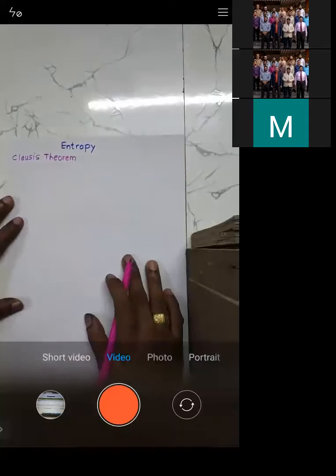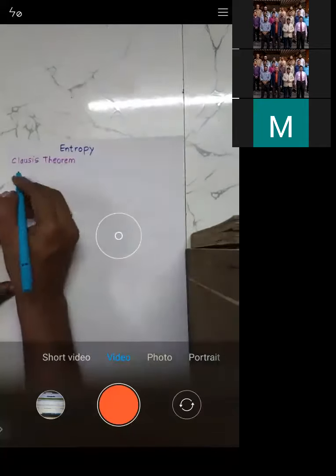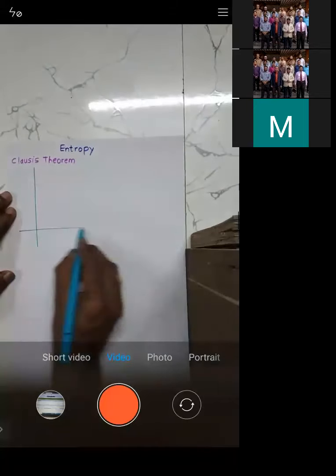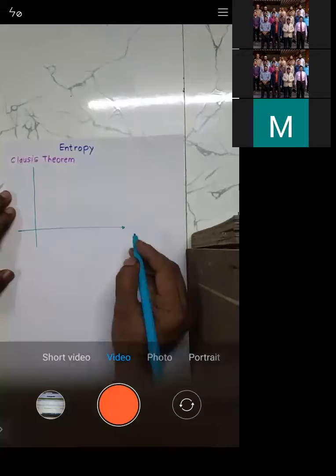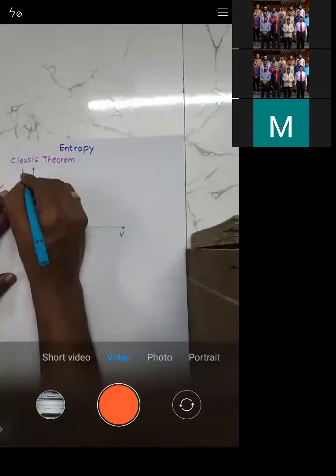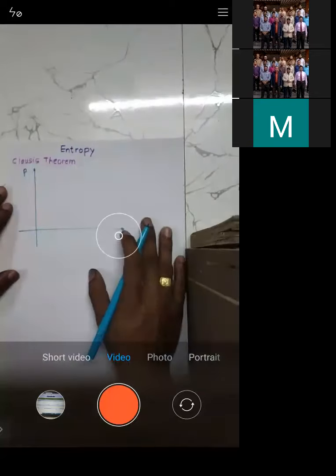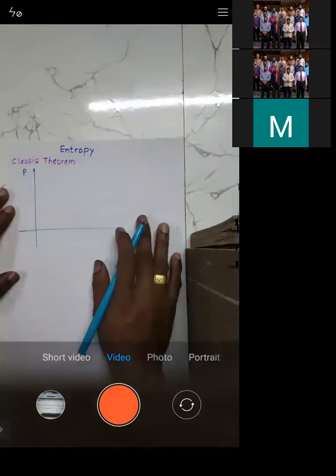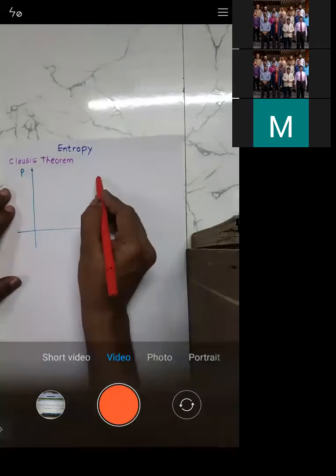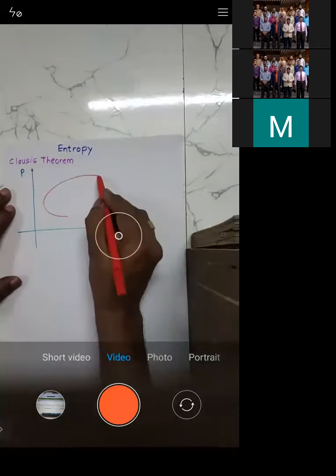So I'll just draw the diagram. All of you just see here. Let us consider this volume, and this is the pressure. So this is a pressure-volume scale. Basically, this is a PV diagram. On the PV diagram, we are just drawing one simple cycle.